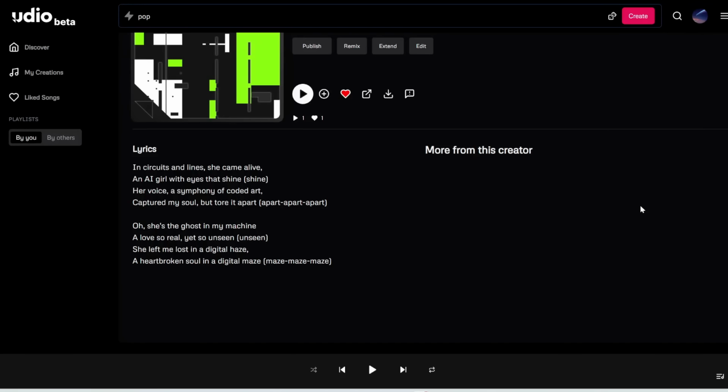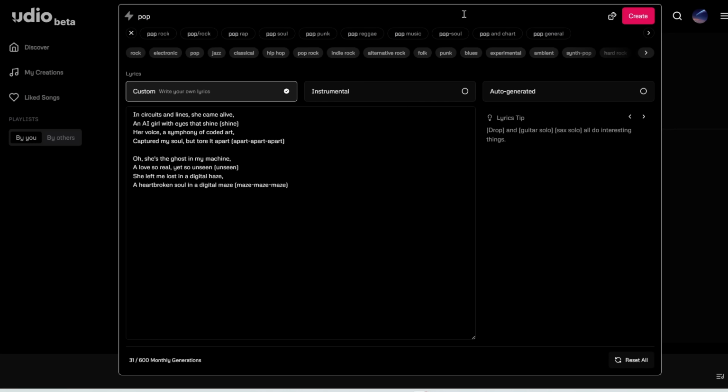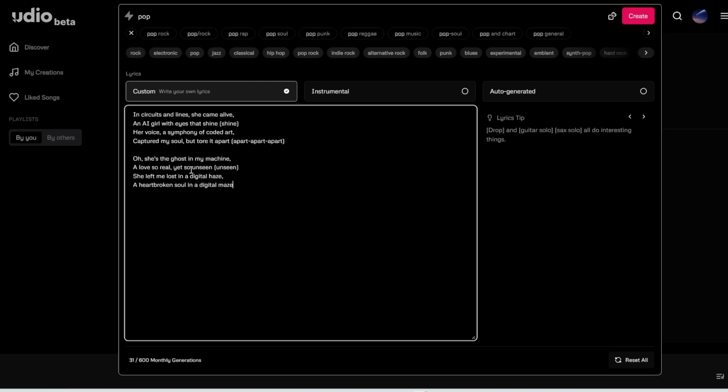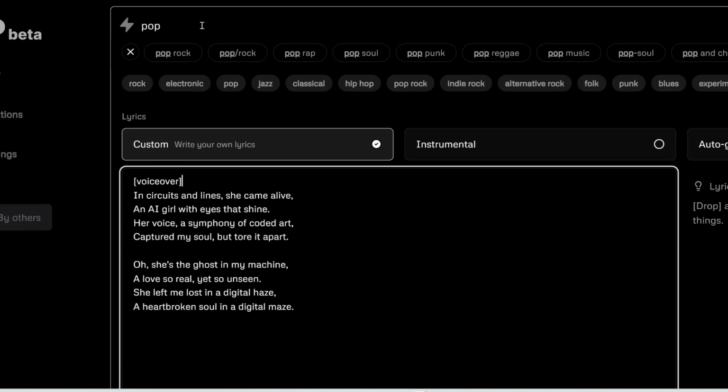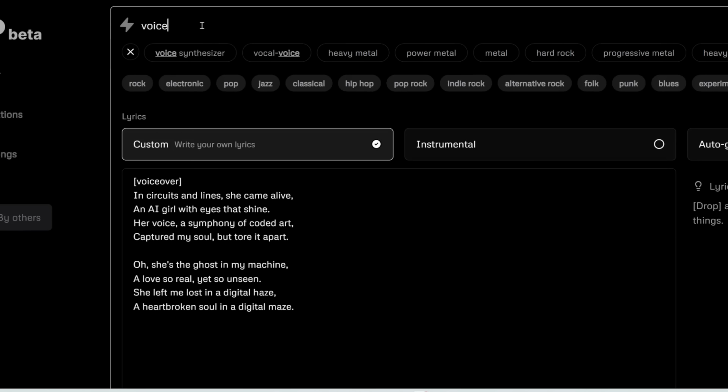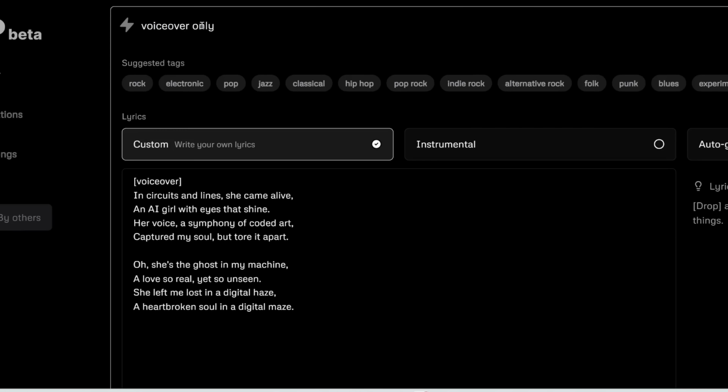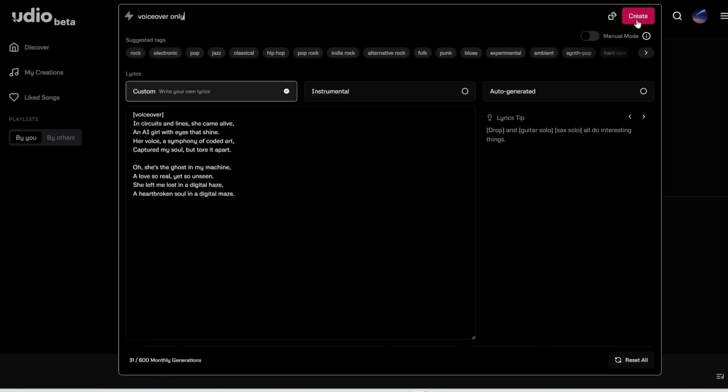Alright, next tip. Did you know that instead of generating songs, Udio can also generate speech? So, for example, let's try the following. I'm going to get rid of these echoes. And then instead of making that person sing, in square brackets, I'm going to type voice over. That's all you need to do. And then at the top, for the prompt, I'm going to type voice over only. And then let's click generate and see what that gives us.